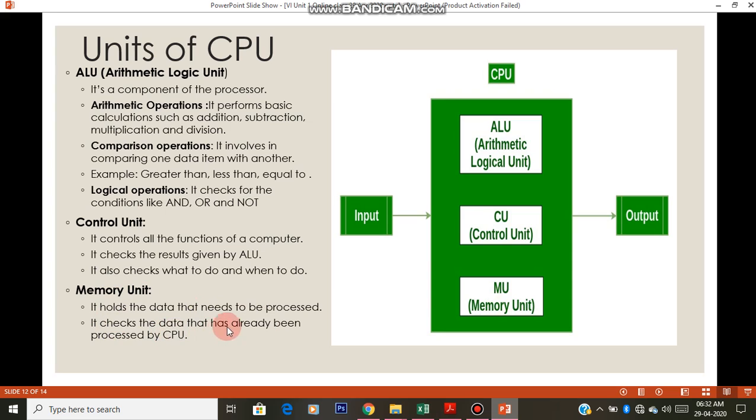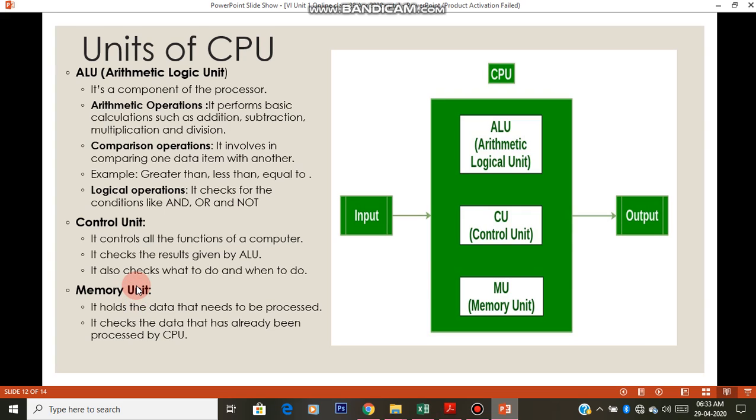So it holds the data that needs to be processed. It also checks the data that has already been processed by the CPU. Whichever data is already processed, it sends to the control unit. The control unit takes it from the memory unit and sends it to the output device. So these are the units inside the CPU: ALU, control unit, and memory unit.